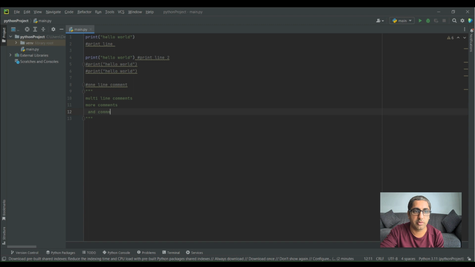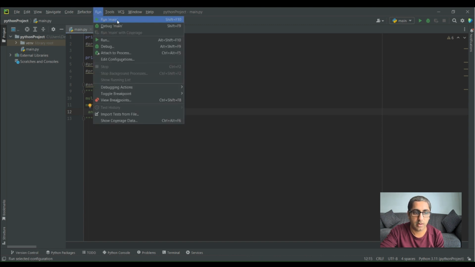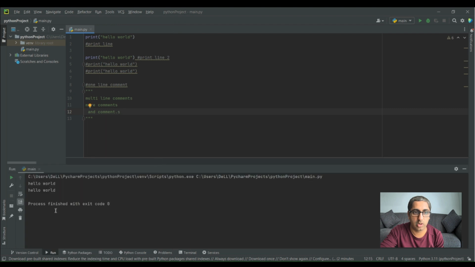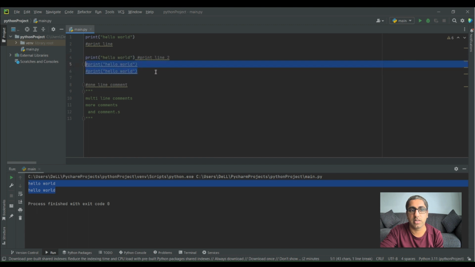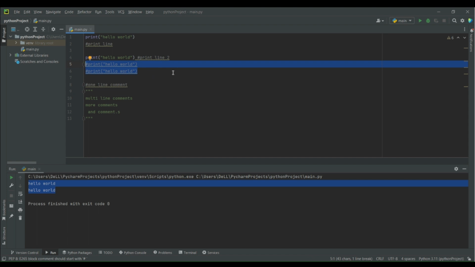So if I run this program, you will see there are two print lines, hello world. One is this one, and the other one is this one. And we can't see these lines over here which are commented. So this is the main purpose of using comments. And again, like I said before, this is not only for Python. This is a widely used concept.